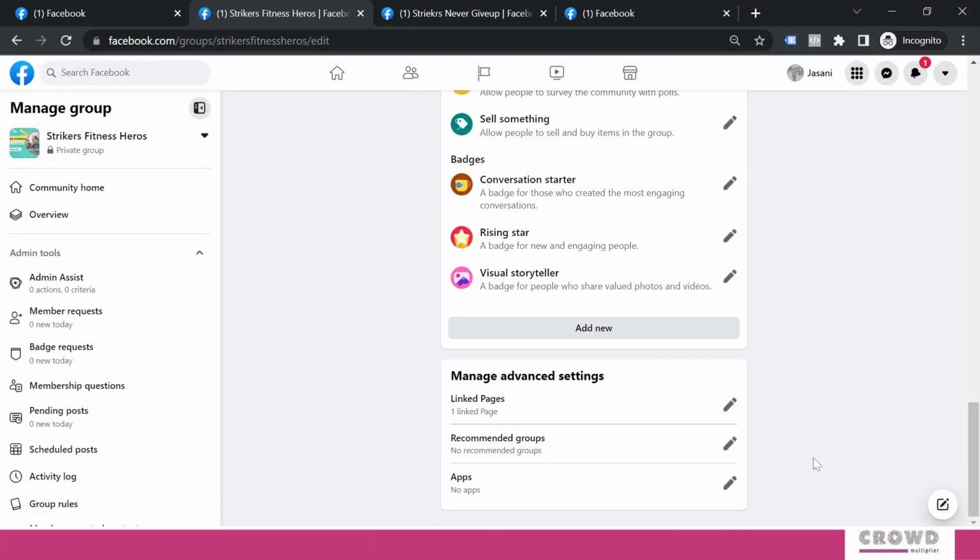Apps, right now this group does not have any app, and if you have any apps, then you can always link them over here. So apart from this, there are a few other settings. Now we'll look at that. You can see this admin tools, and in that admin assist.